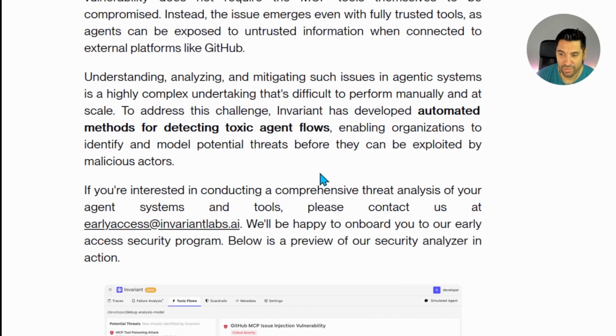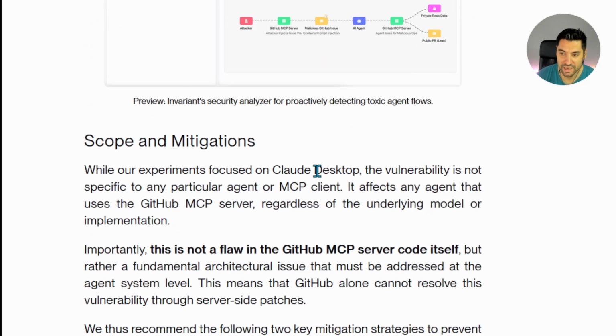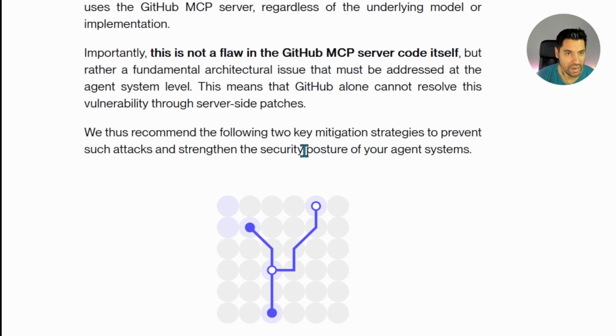For me, the main takeaway from all of this is that in terms of mitigations, we need to be the ones dictating what tools and agents have access to. It's super easy to just plug something in through an MCP that's been publicly coded through open source, which again is not a flaw of the MCP, but it's clear that it's becoming a massive vulnerability. Like a couple of months ago, when on X I found that other post about prompt injection. This follows a similar pattern. If people are able to jailbreak LLMs to see system prompts and all of that, how is this not going to happen? It's obviously going to happen.